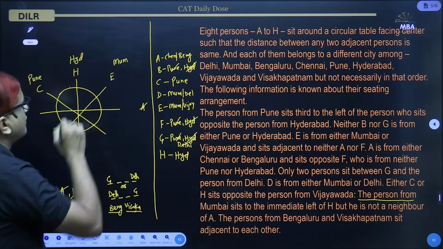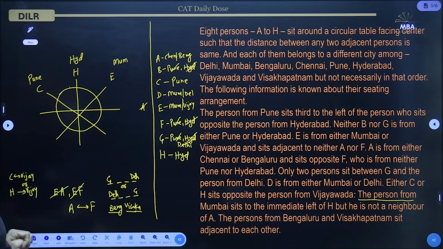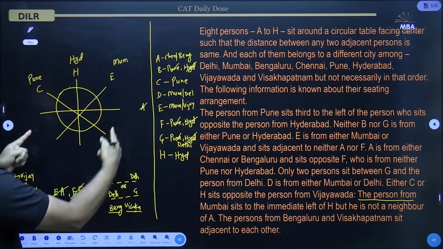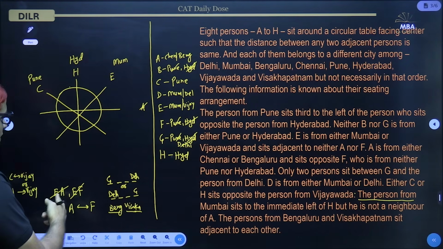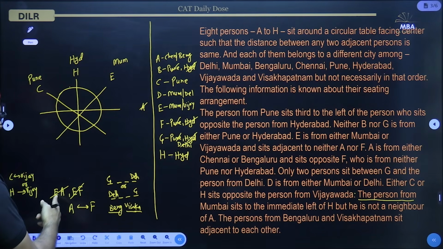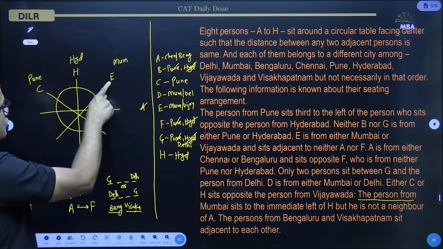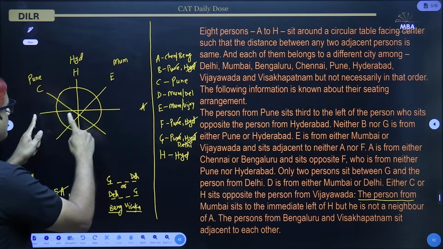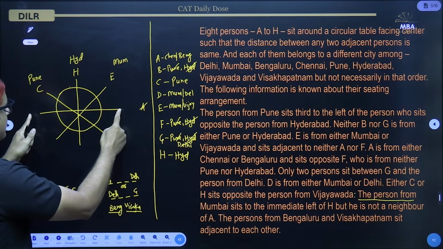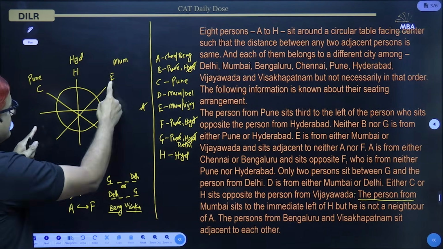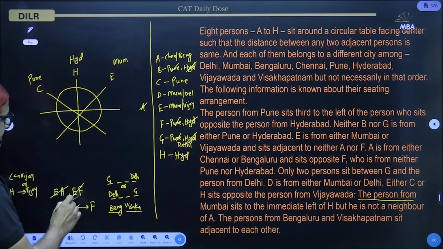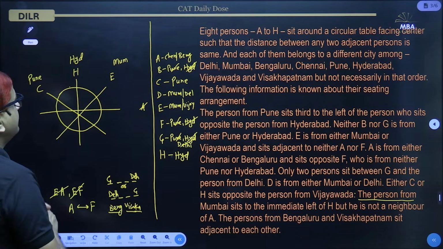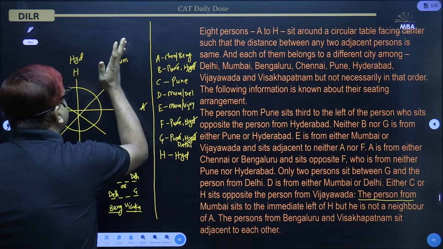If E is from Mumbai, we will not be able to put A and F opposite each other, because if we put E here, the only place left for two persons to be opposite each other is this horizontal line, and then either A or F will be adjacent to E, but neither A nor F can be adjacent to E. That means we cannot put E. So E is not from Mumbai.